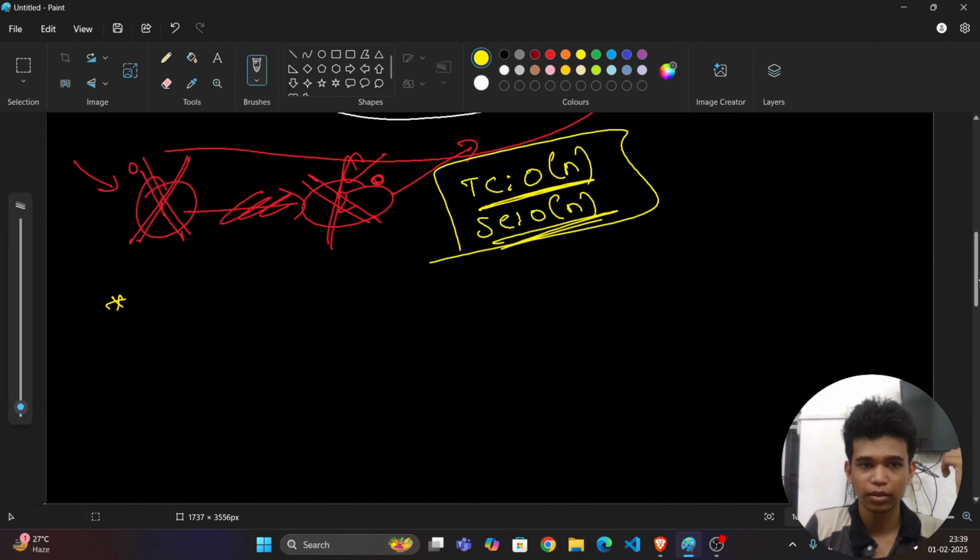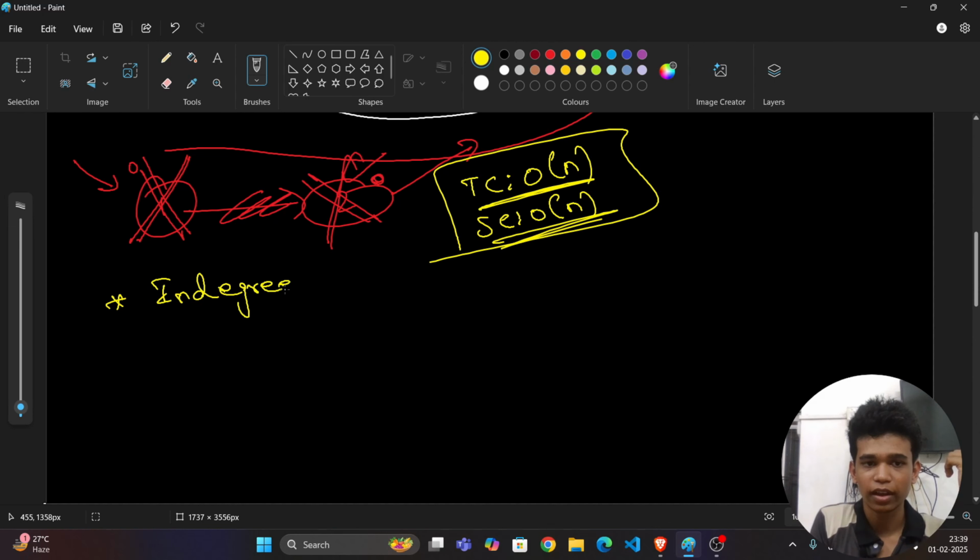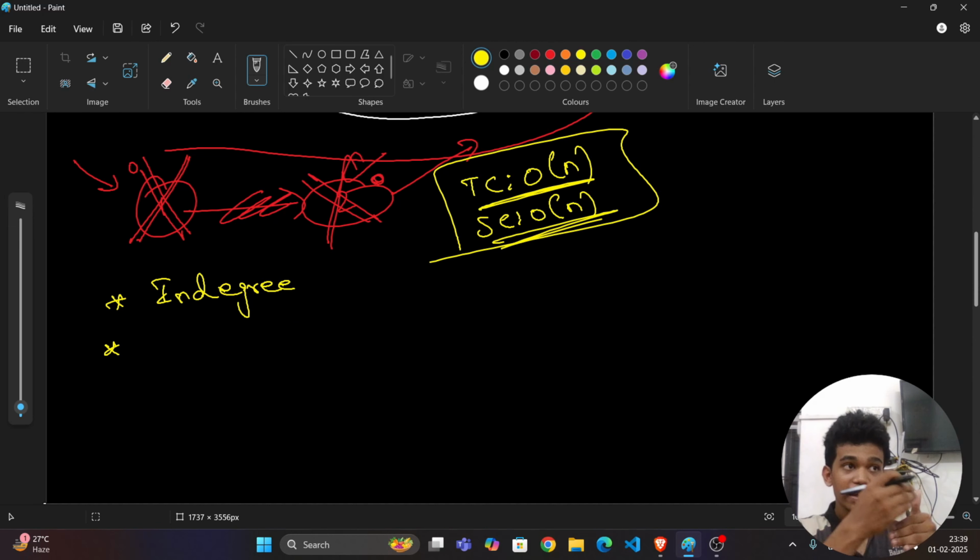Now the summarized points. What is the first step I have done? The first step is taking the in degree, which means I am taking the incoming edges. What is the second step? I am moving one by one and checking whether nodes with in degree equal to 0 affect the next in degrees.